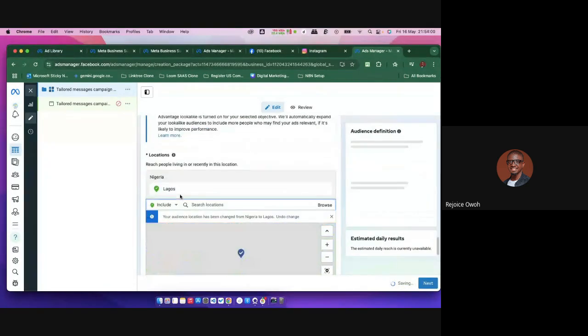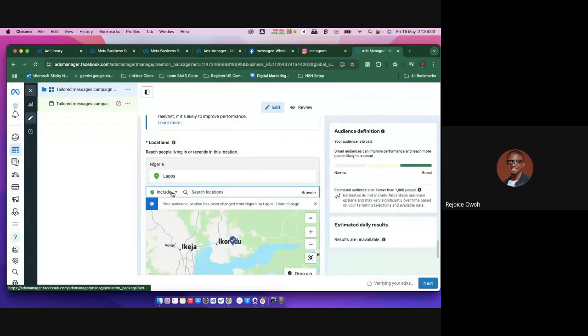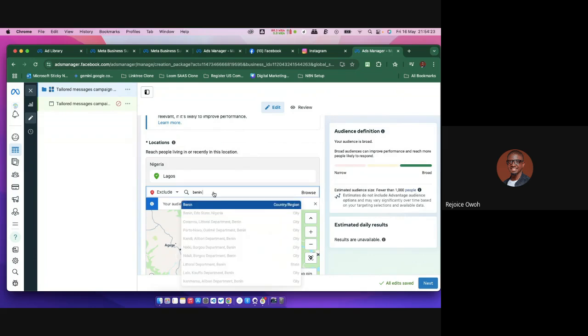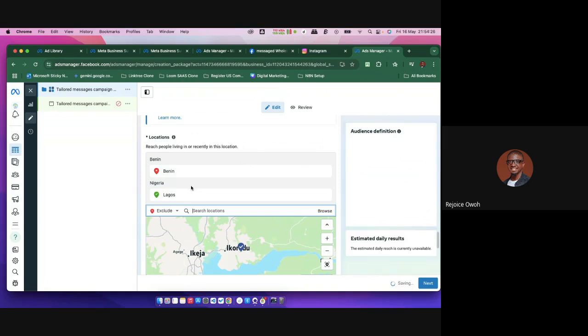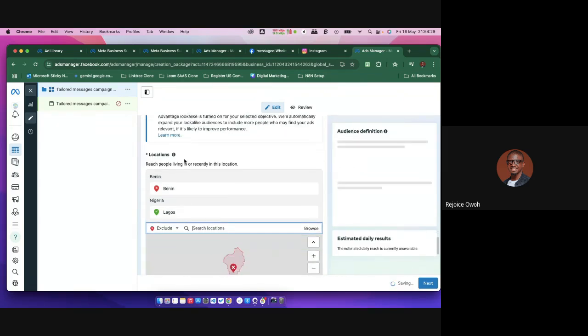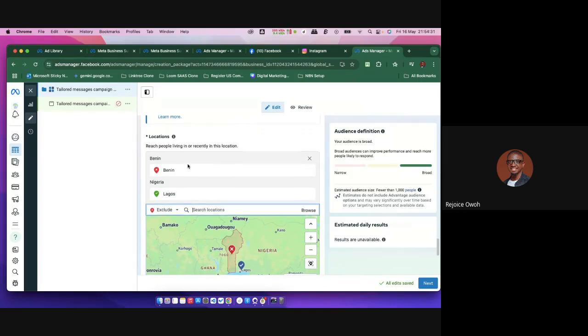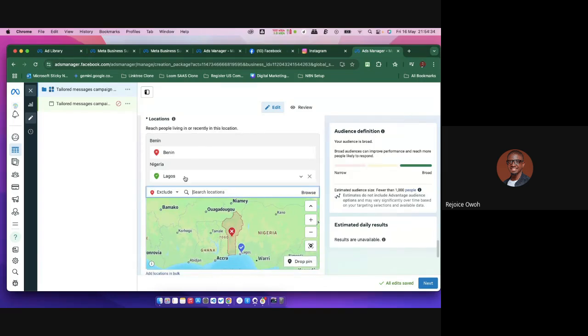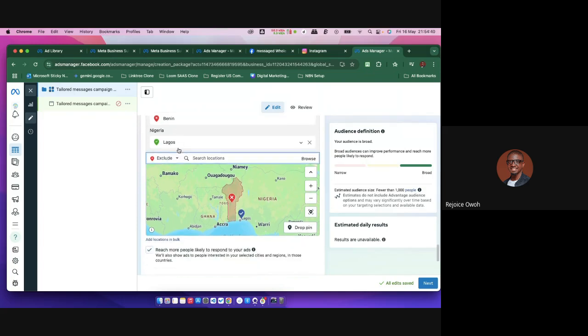Now watch this. That means I'm running to people in Lagos, right? Now I can say, okay, I don't want to run to people in Edo, let me say people in Benin. Because if I run this kind of ads now, my sales will drop. So I will exclude Benin City. So these ads now, guys, are going to target those who are in Lagos, and it may also expand, though, but anyone in Benin is not going to see them.